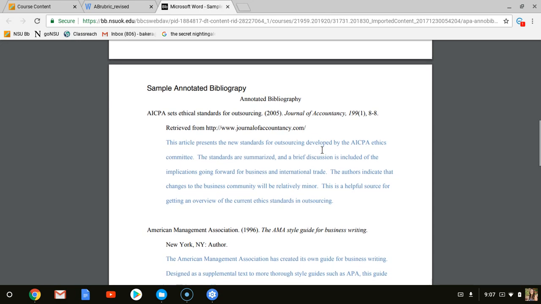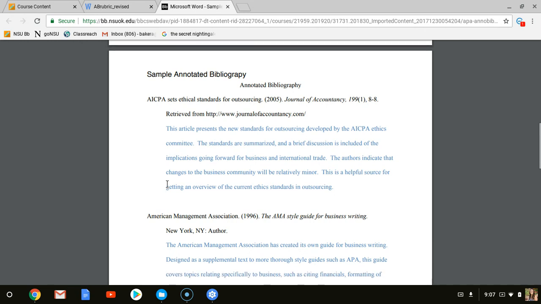You can see the format with the indentions all lined up. So the first one is hanging, the other ones are indented. So you can see how the second line of the APA citation is indented and it falls in line with the annotation that you are going to write.